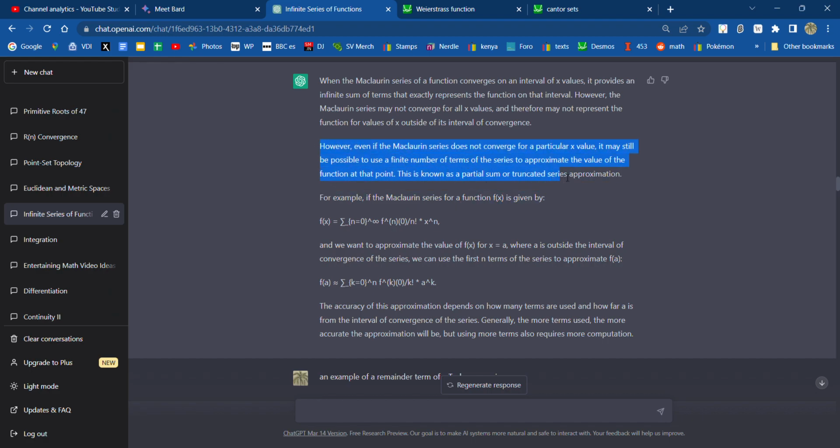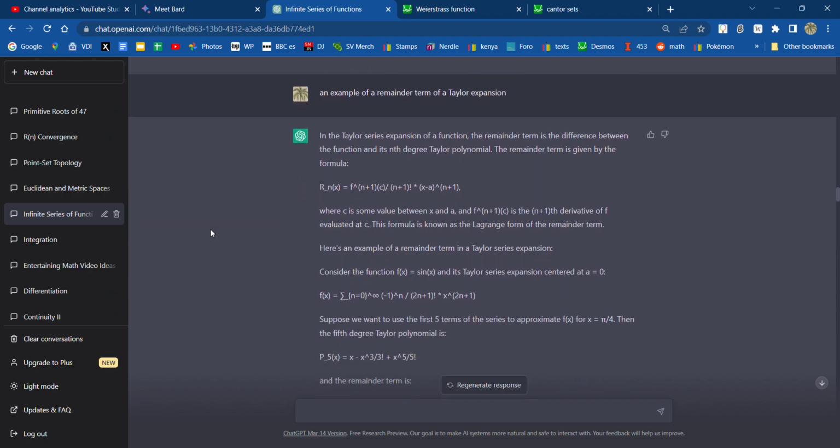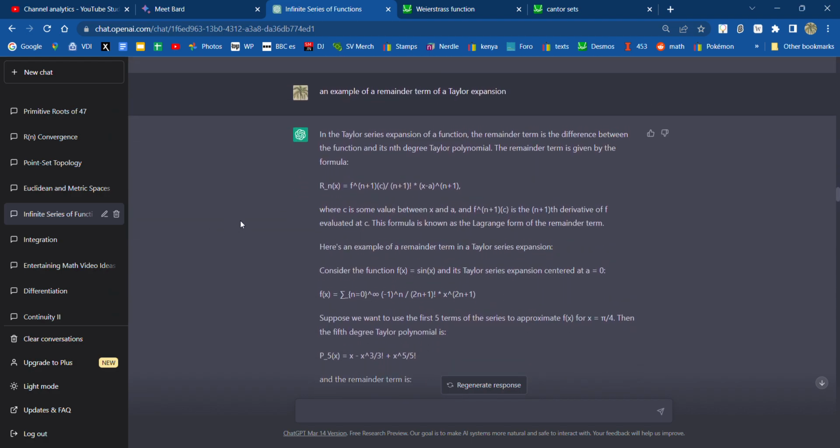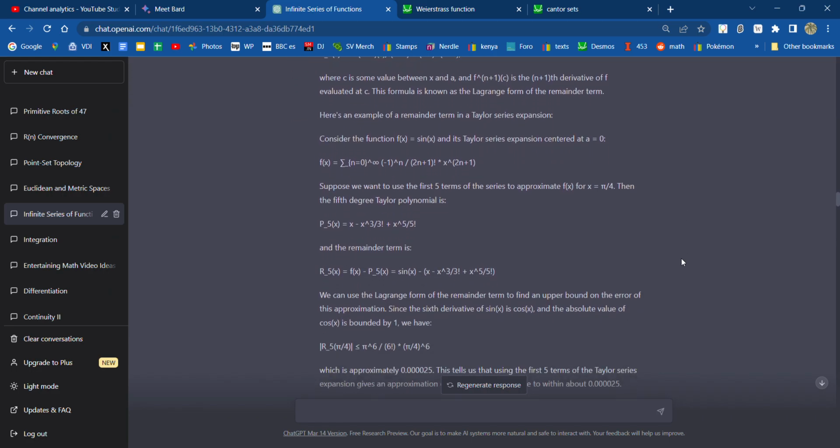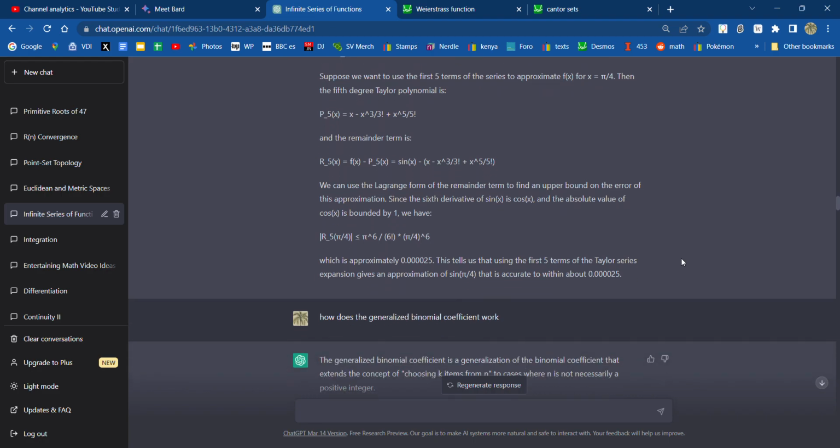Right. So even if it doesn't converge, it can be a partial sum or a truncated series approximation. An example of a remainder term of a Taylor expansion, of course, this is quoted in Wade, quoted everywhere that the Taylor formula is proven. Right after, usually someone will quote the error term, and yeah, nice long answer with an example. With an example, very nice.